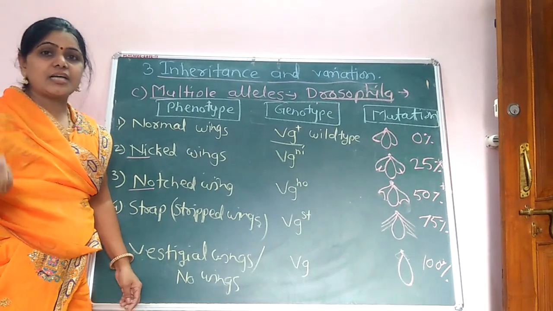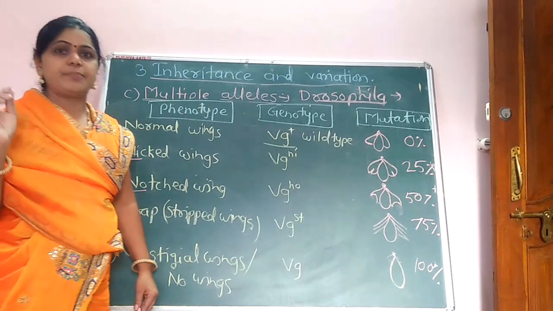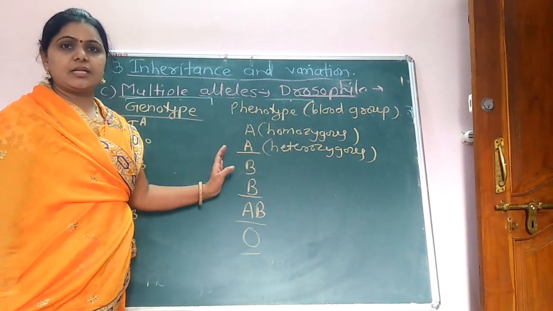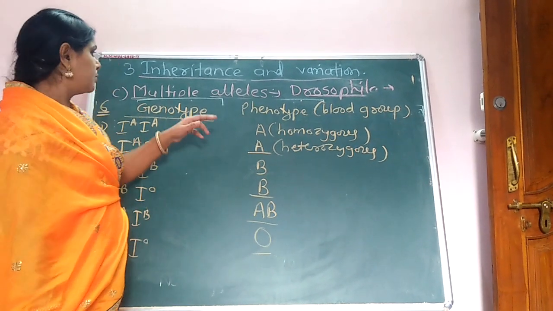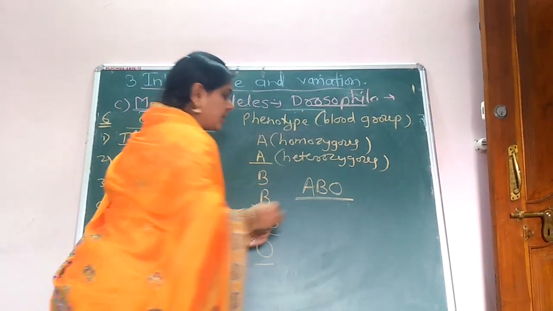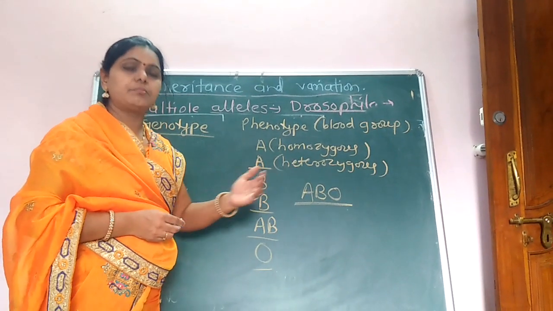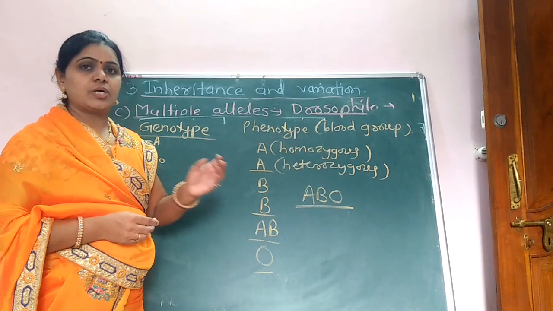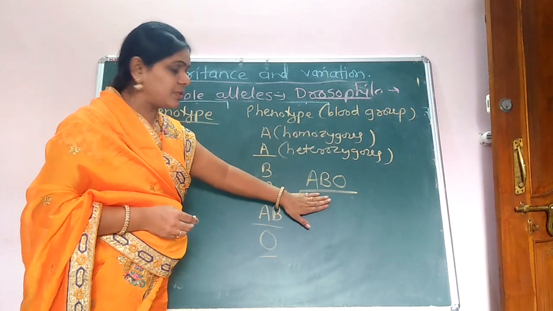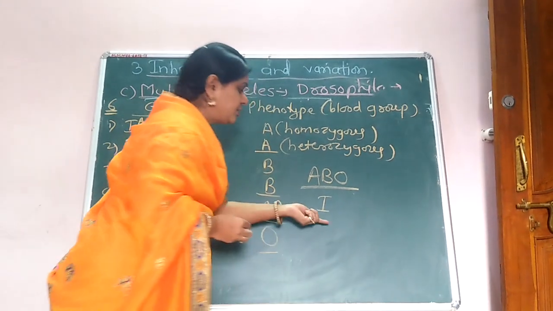Then we see another example of multiple alleles, that is the ABO blood group of human being. The next example of the multiple allele is the ABO blood group of human being here. ABO. Here the ABO blood group means blood group A, blood group B, blood group AB, and blood group O. There are 4 types of blood groups present in that ABO blood group, and this blood group is controlled by the gene I.